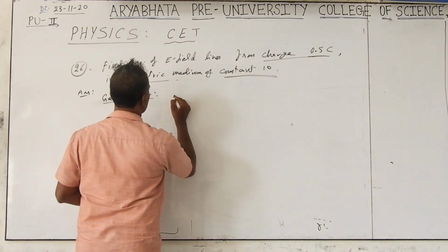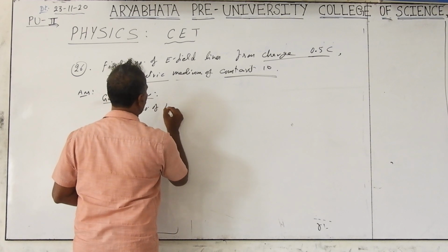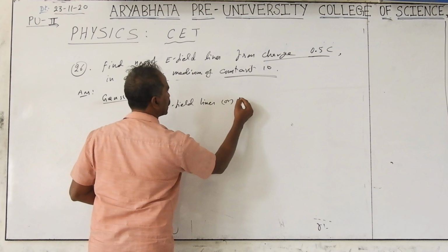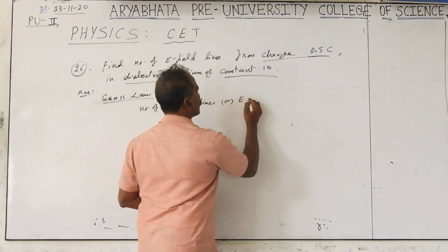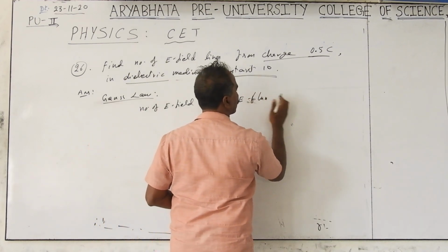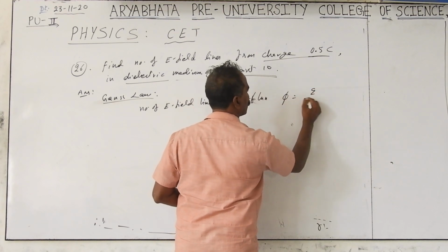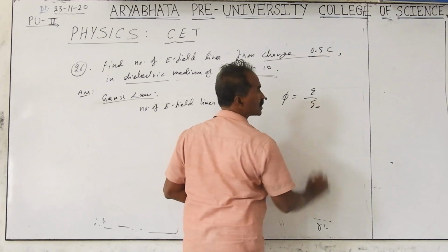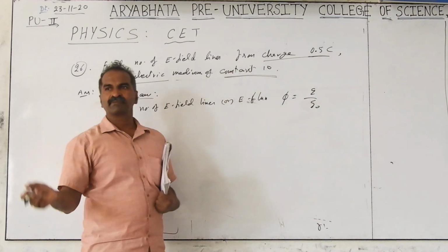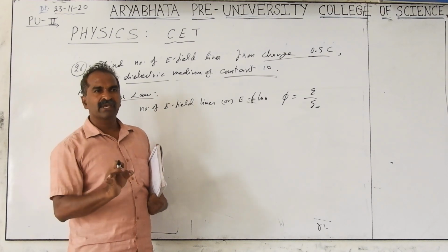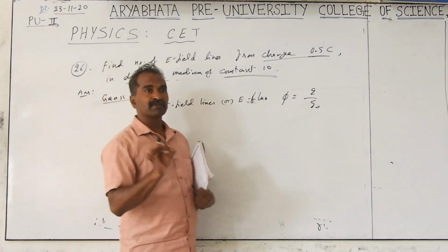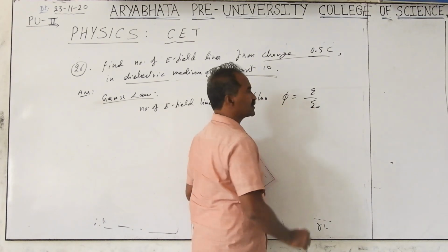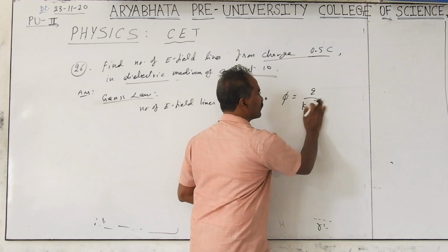What does Gauss law say? The number of electric field lines, or electric flux, phi, is equal to Q by epsilon naught. But this epsilon naught is just for vacuum, or approximately air also. If any medium is given around the electric field, multiply this epsilon naught with K, or epsilon R. So just take it as K. This is with a medium.